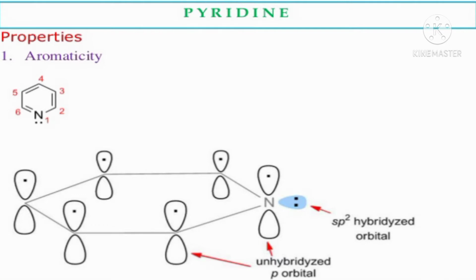First, the structure of pyridine. Pyridine is a 6-member heterocyclic ring containing one heteroatom. The heteroatom is nitrogen. Here is the structure of pyridine.